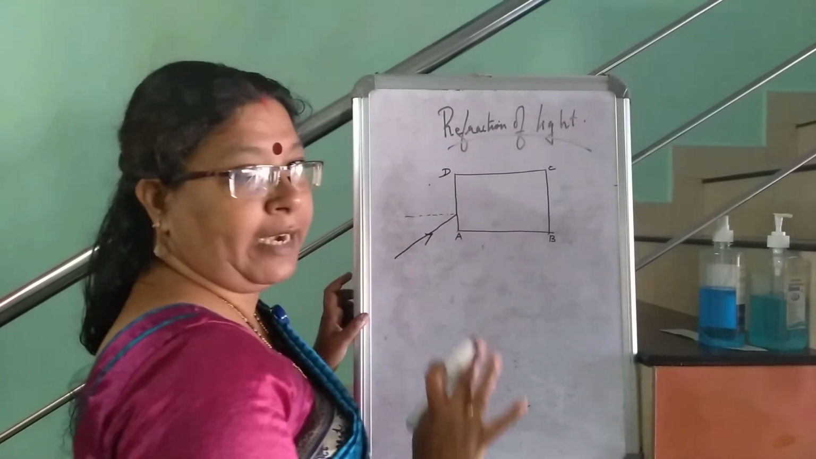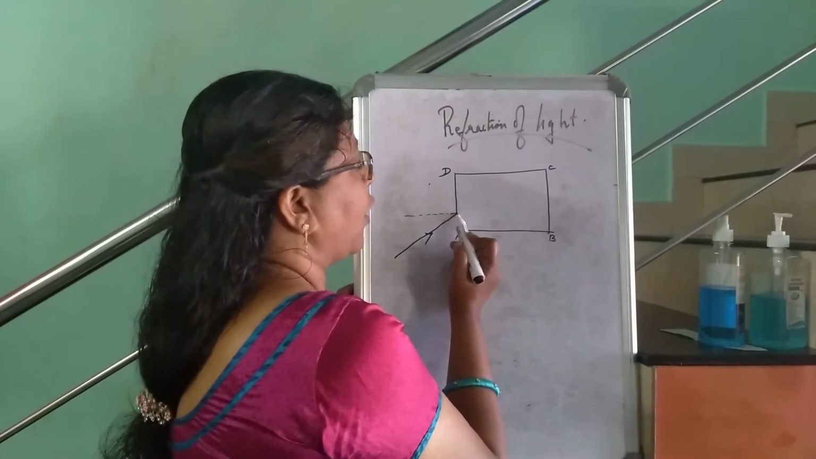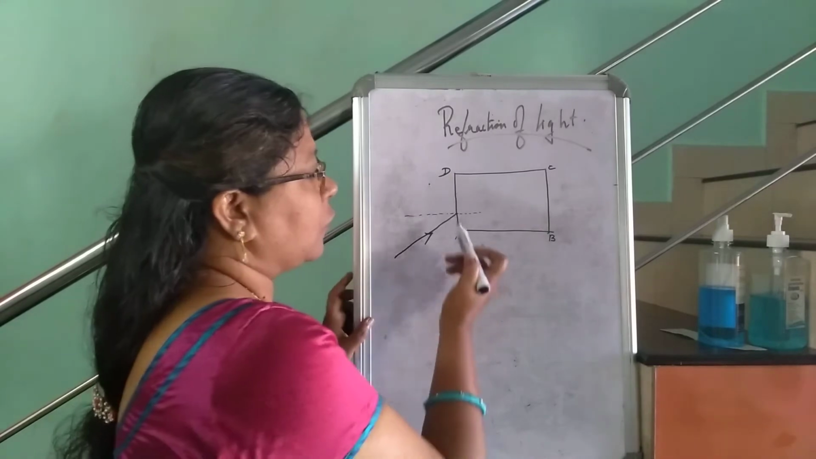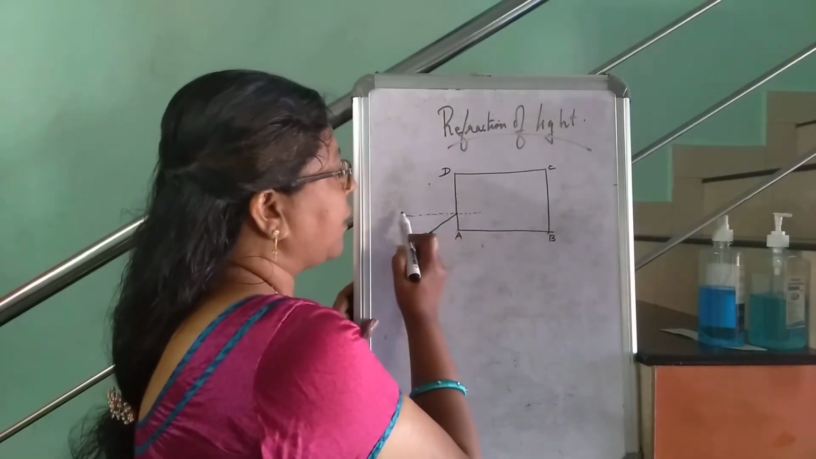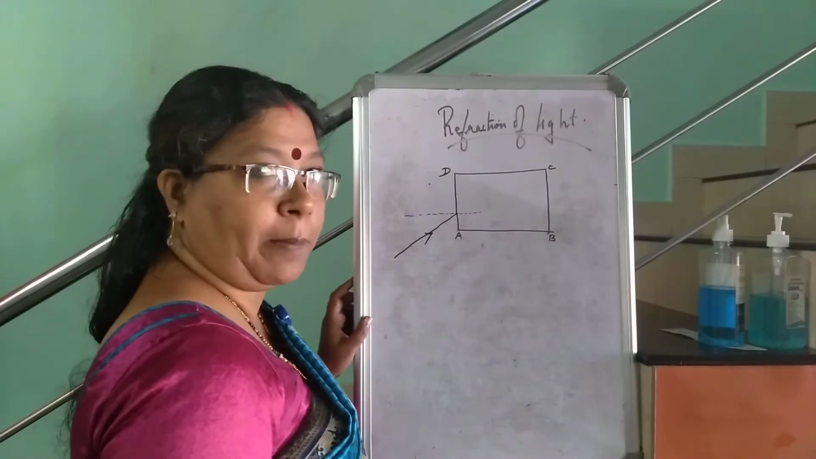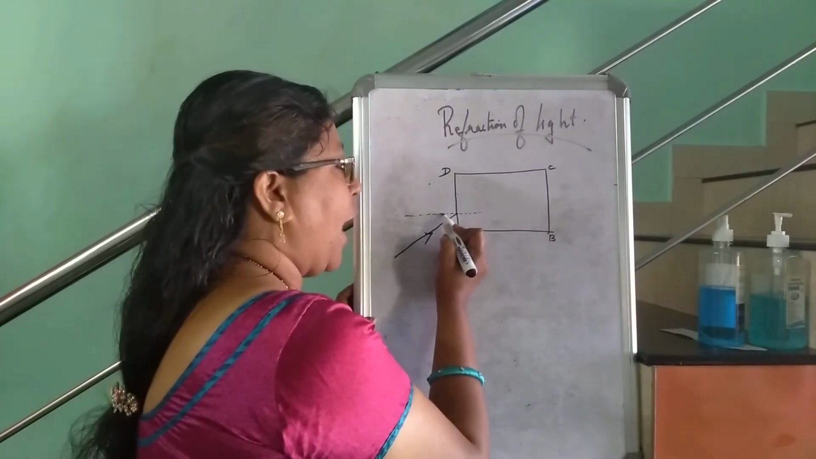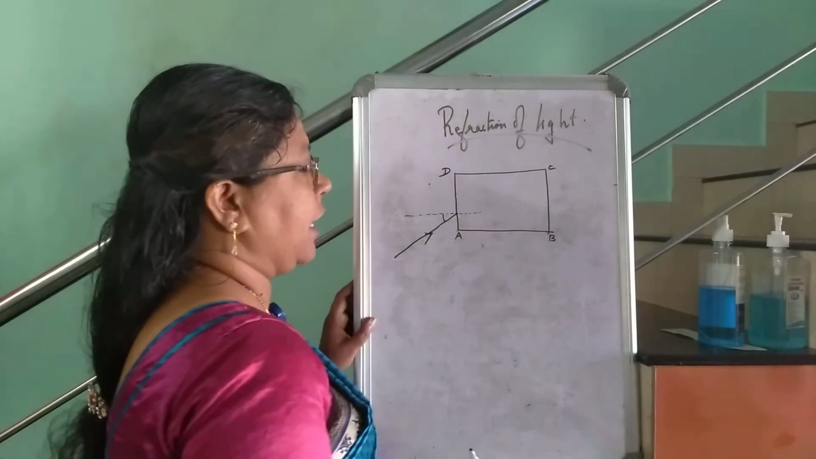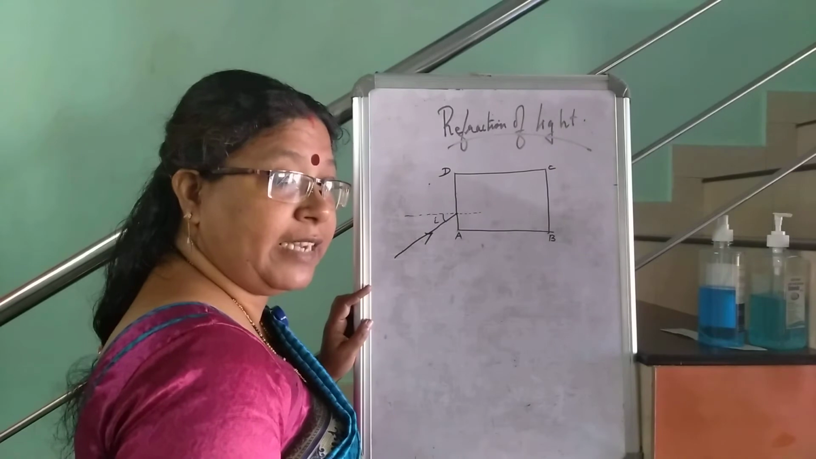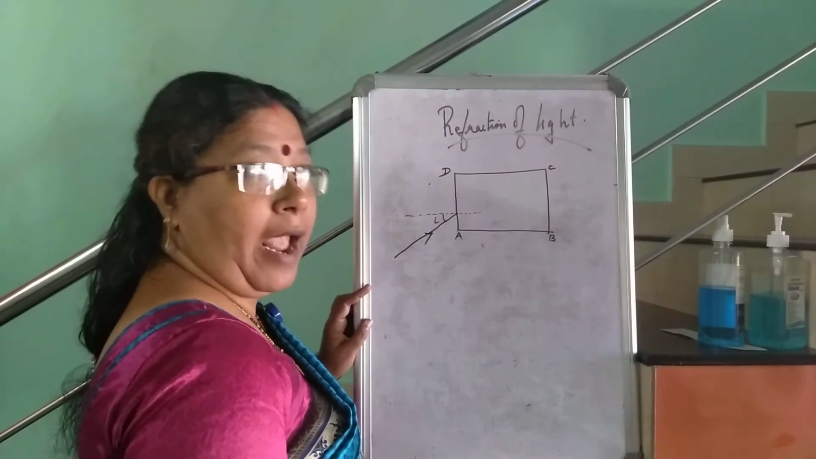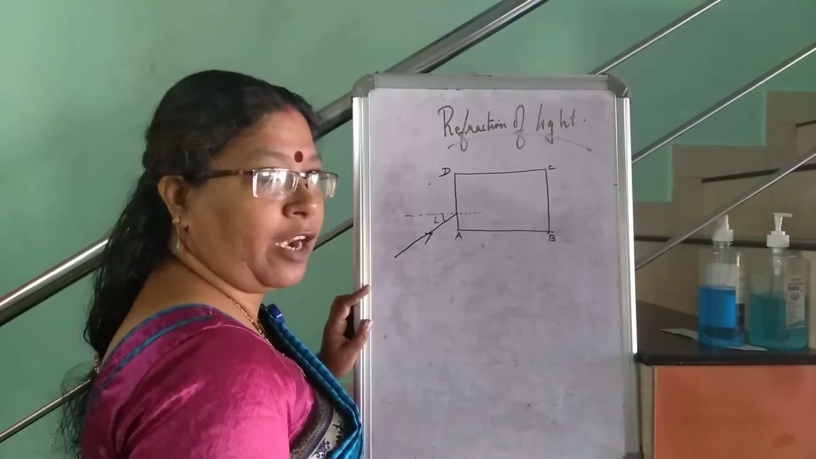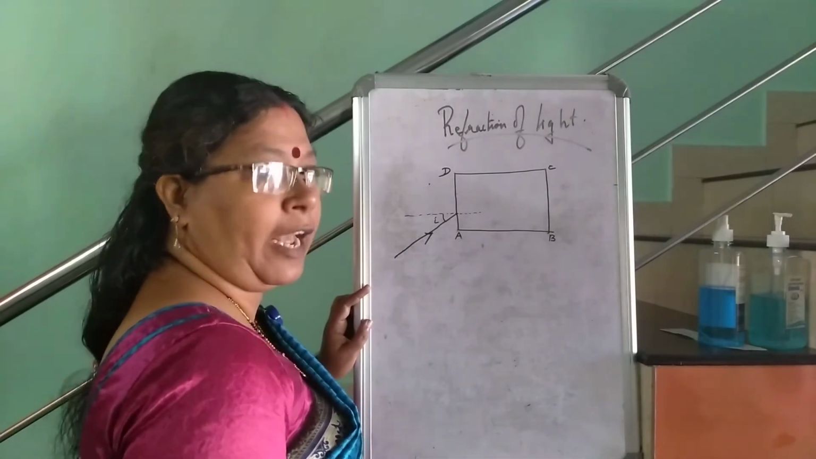Normal, and all you studied in the last lesson. So this is the normal drawn at this point of incidence. So this being the point of incidence, you are drawing a perpendicular, and this perpendicular is known as the normal. The angle between the incident ray and the normal is known as the angle of incidence, I.